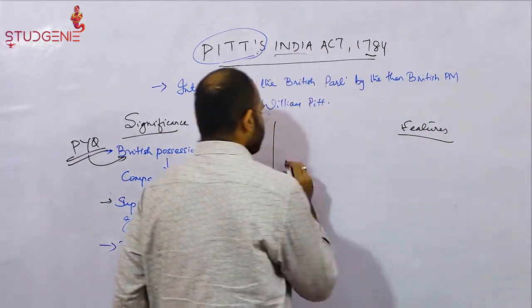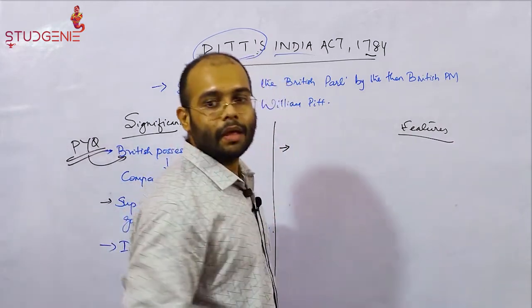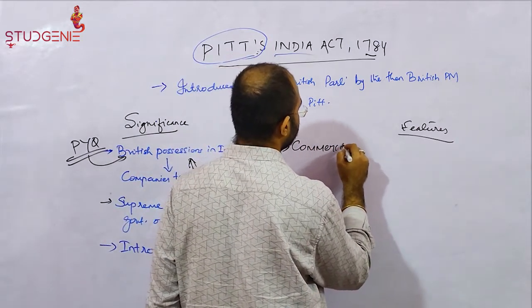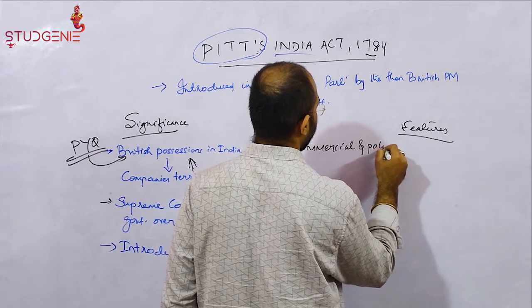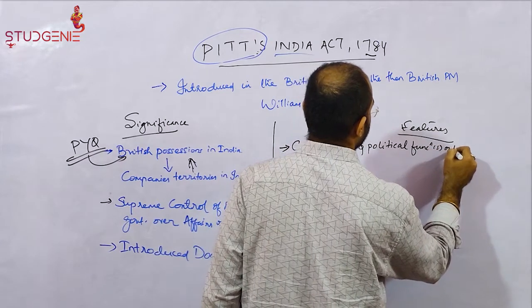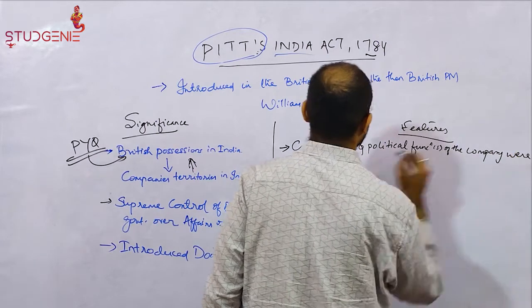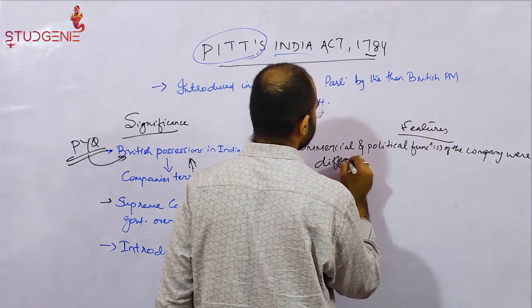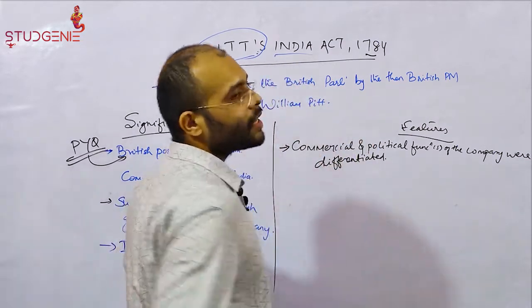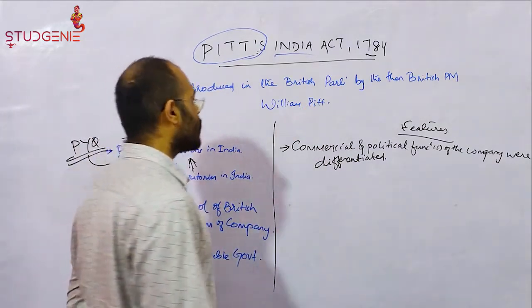For the first time, this act segregated the commercial and political functions of the company. The Pitt's India Act of 1784 distinguished between the commercial and political functions of the company.